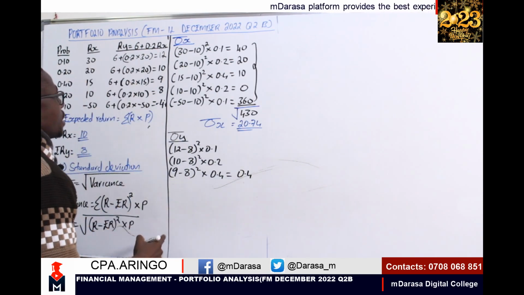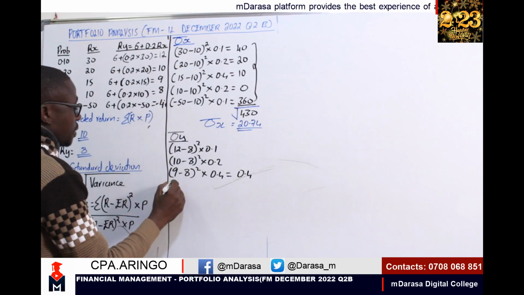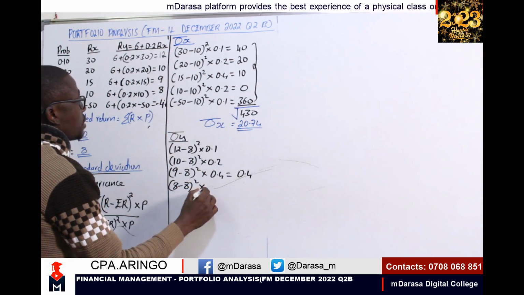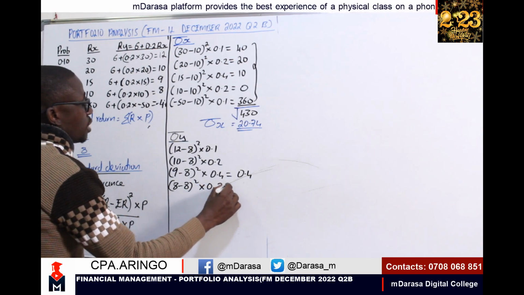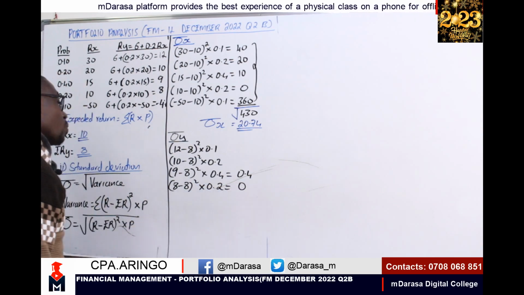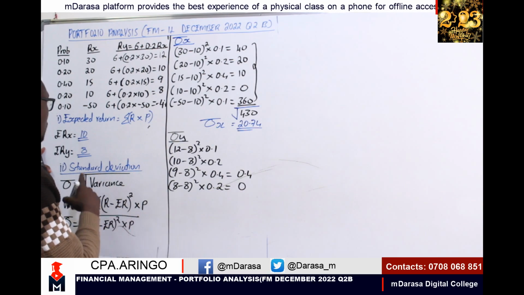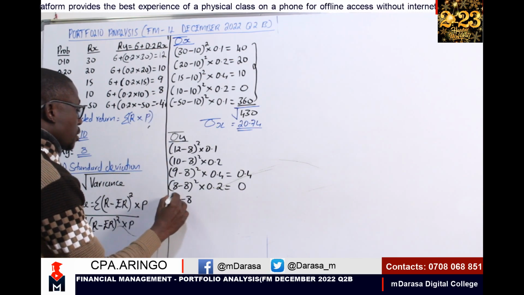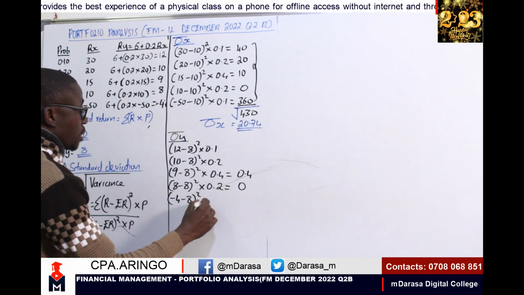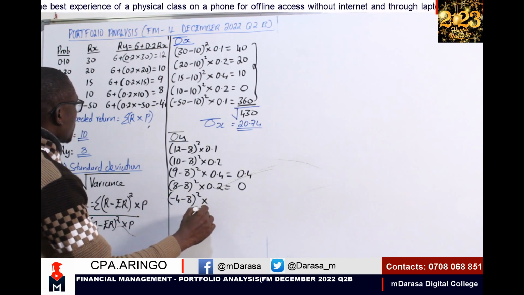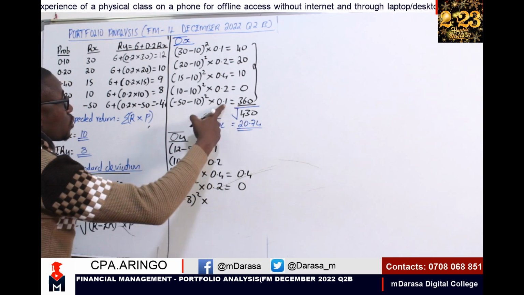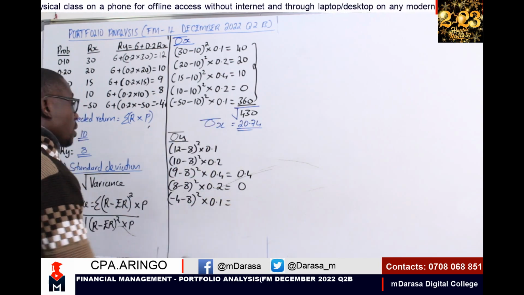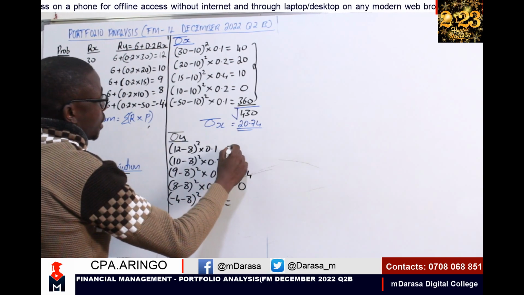Then 8 minus 8, squared, times 0.2 gives 0. Then lastly, minus 4 minus 8, squared, by 0.1. So at that point, what will we be having?